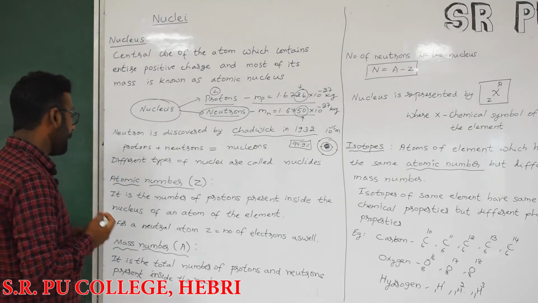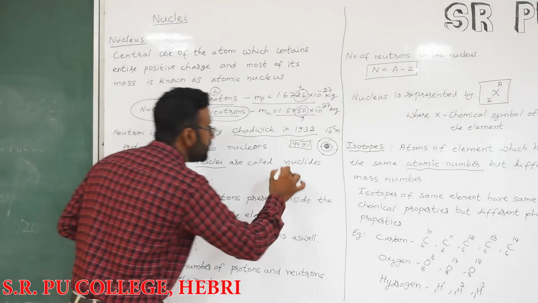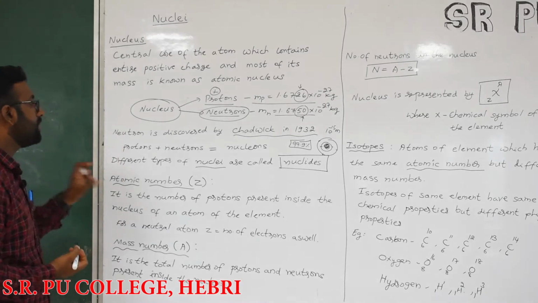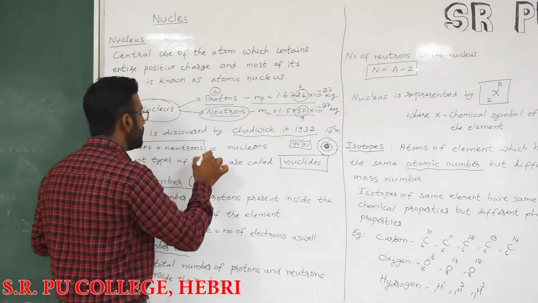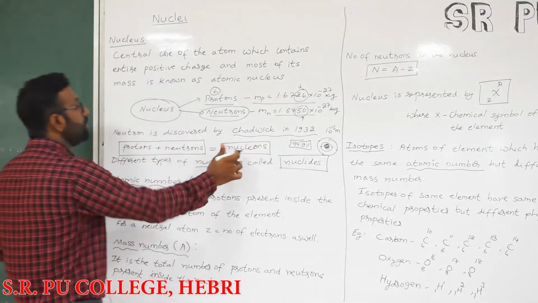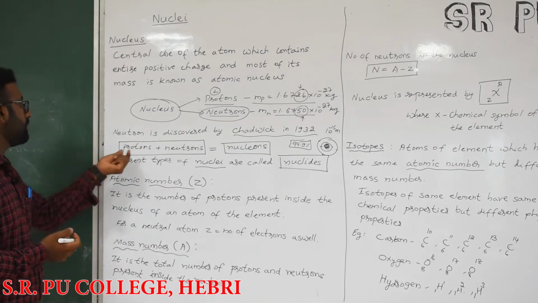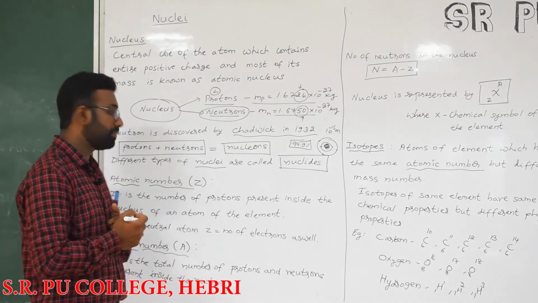Different types of nuclei together are called nuclides. Proton plus neutron, we call nucleons. So nucleons are the constituents of a nucleus; the protons and neutrons are usually called nucleons.